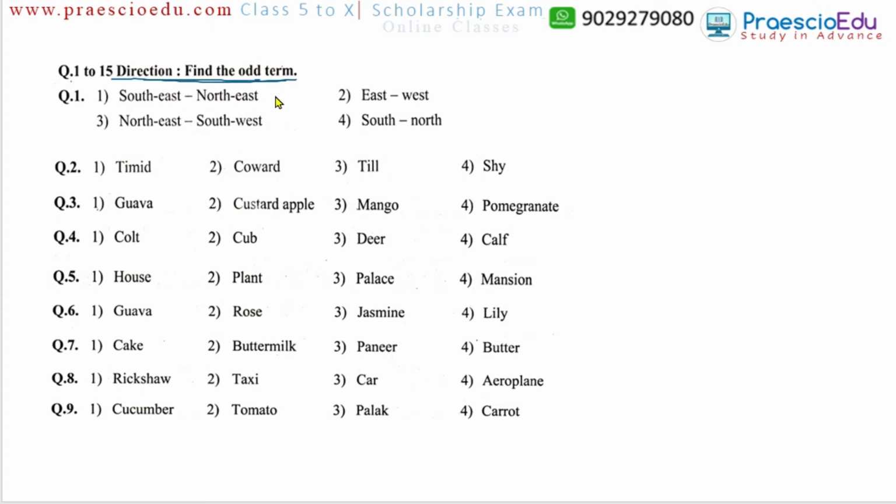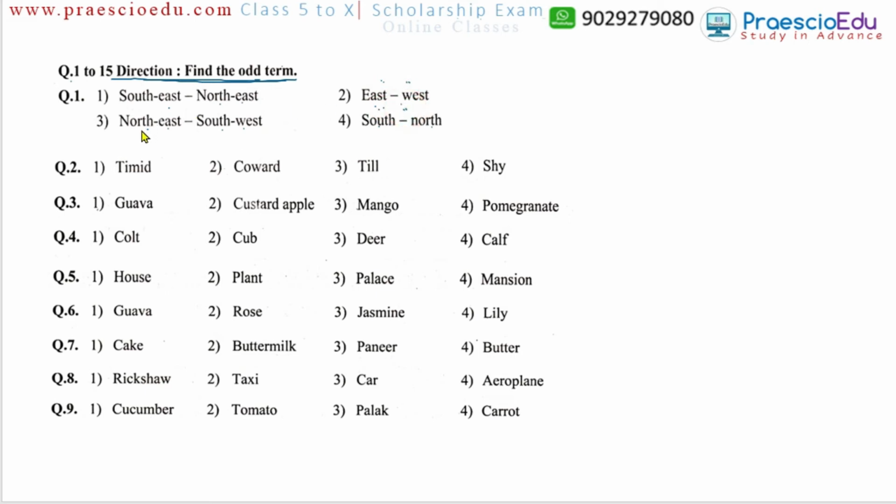This is very simple. In question number 1 there are four options: southeast, northeast is the one option, then east, west, then northeast, southwest, and south, north. The common thing is that all are opposite directions: east-west, north-south, and northeast-southwest are also opposite directions.